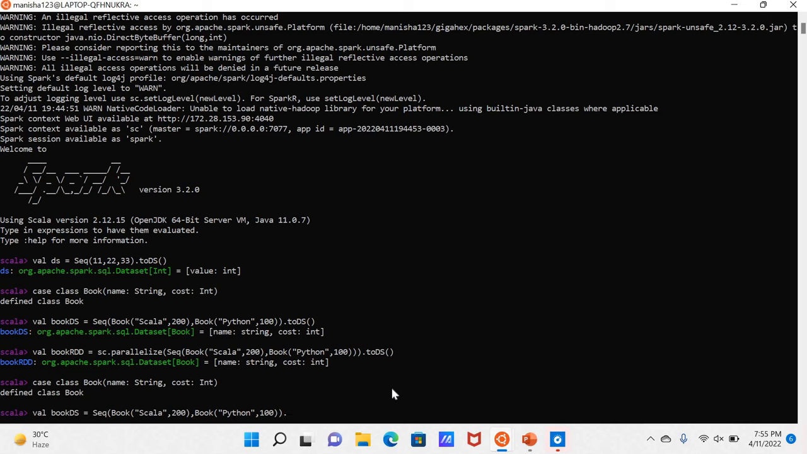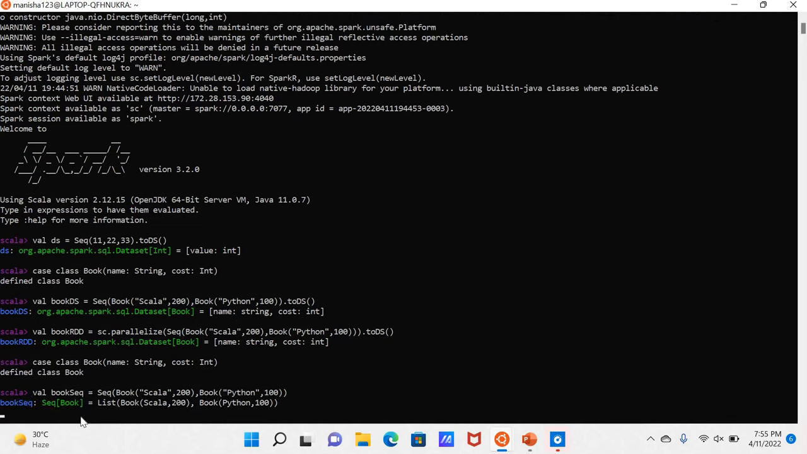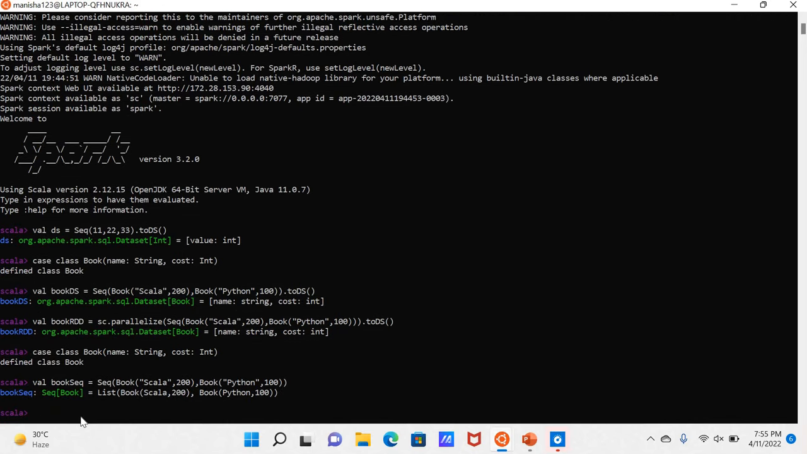So what I am removing is this toDS. What I have done is I am creating one sequence. The sequence name I have given, naming is very important, otherwise you won't understand properly. So I am creating one sequence like this. Then I'll be converting this sequence to RDD. So how can I do that?